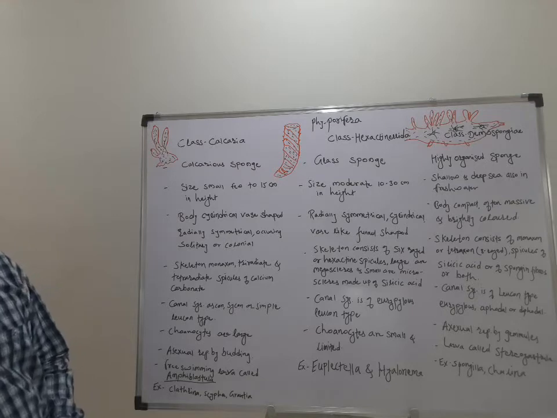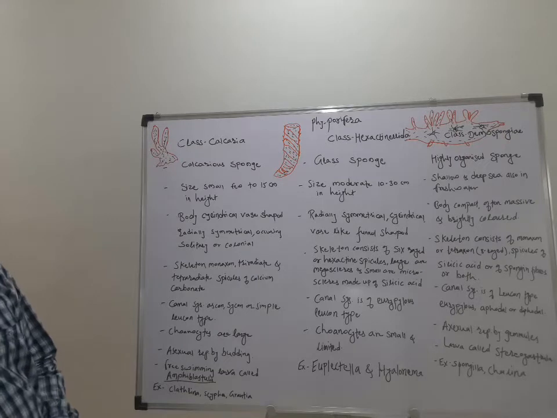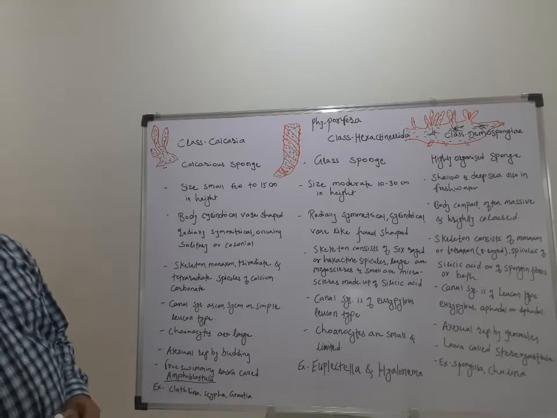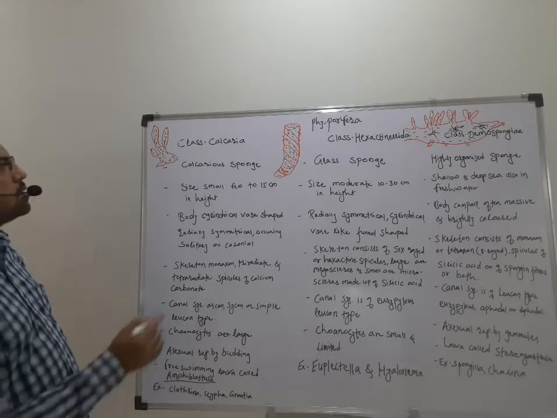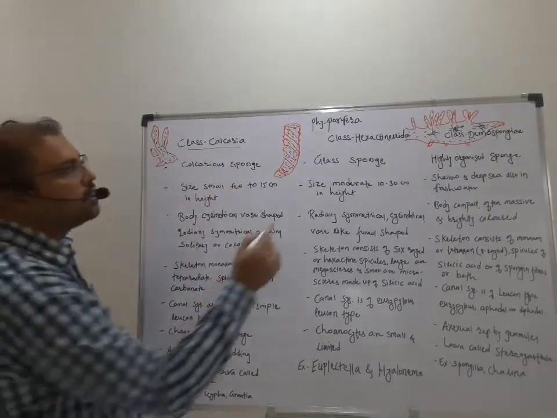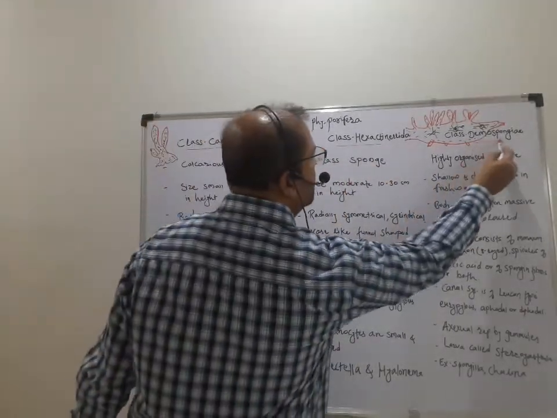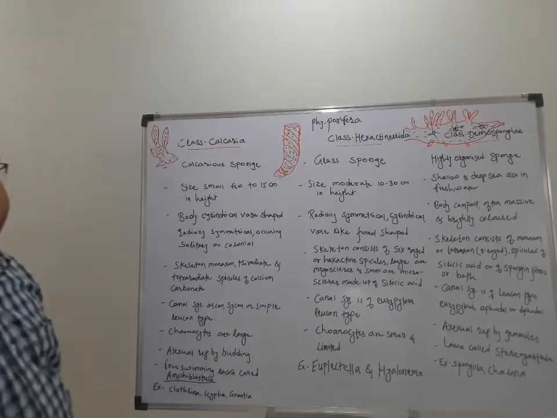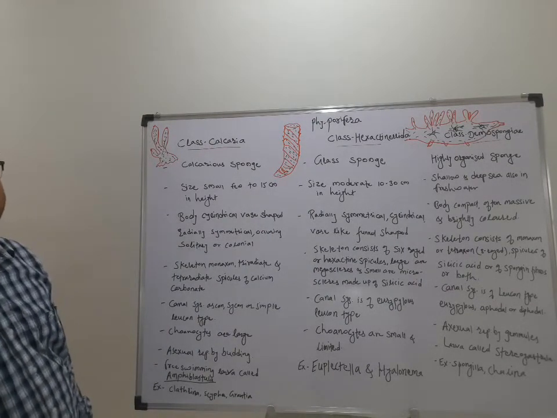So let's see the classes. Phylum Porifera is broadly classified into three important classes: first, class Calcarea, then class Hexactinellida, and the class Demospongiae. So these are the three important classes of phylum Porifera.